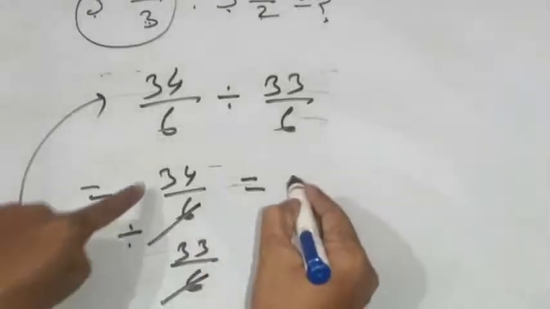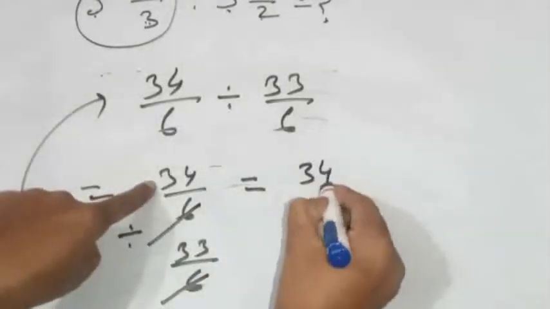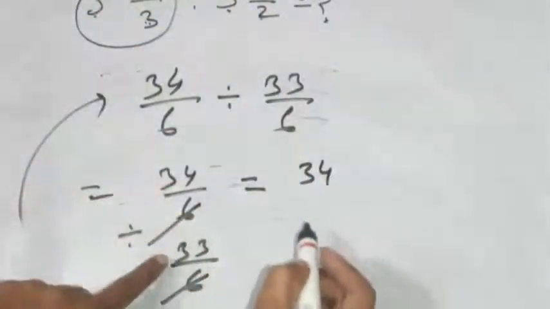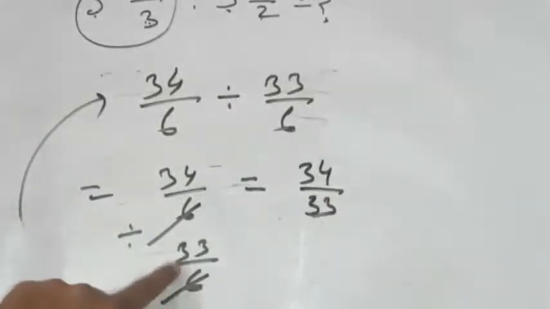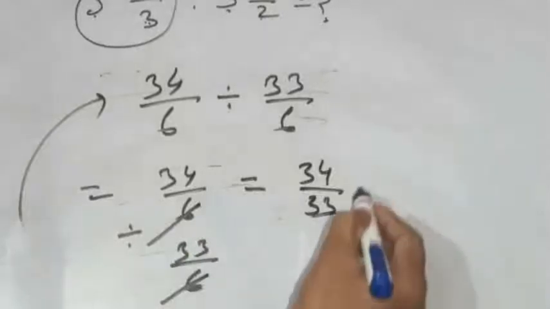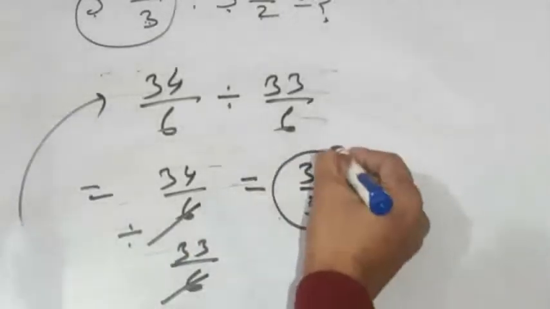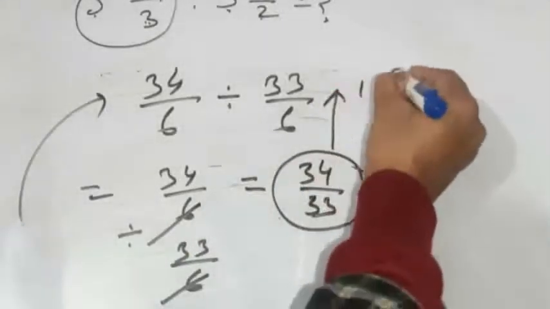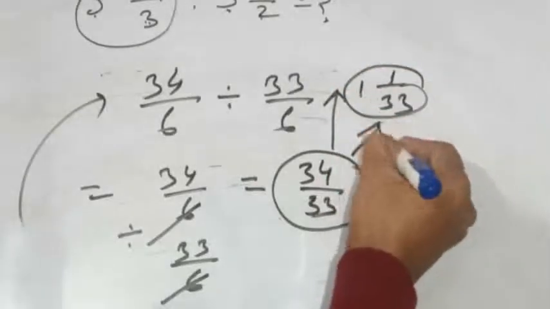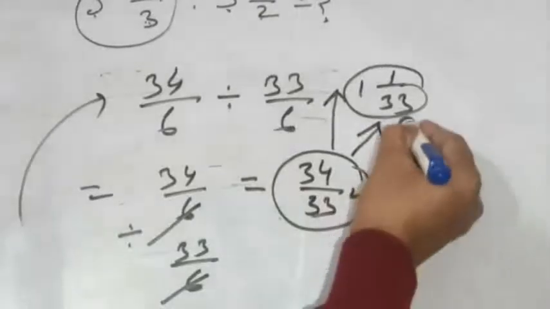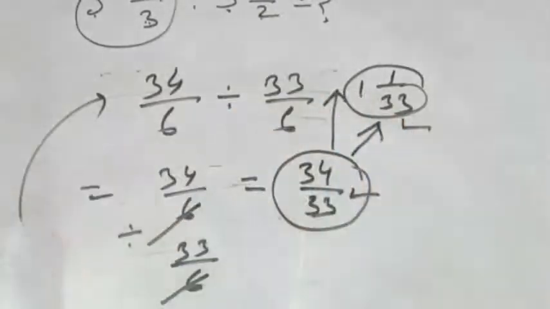Now you will get numerator 34 of the first simple fraction divided by numerator of the second simple fraction. This 34 divided by 33 you can write like this. Both are same. You can either select this one or this one. This depends upon you. So this is one of the best tricks for all of the students.